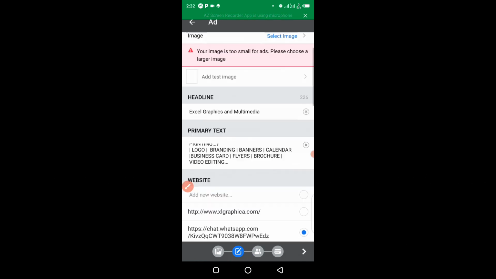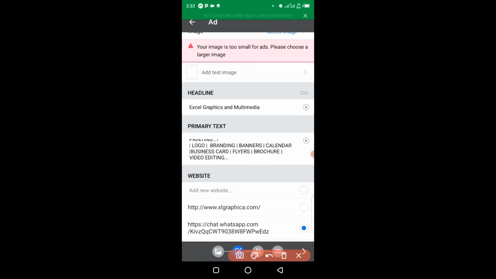Here we need to enter the ad headline and ad text. This is also where we enter the website that we want to use as our landing page.